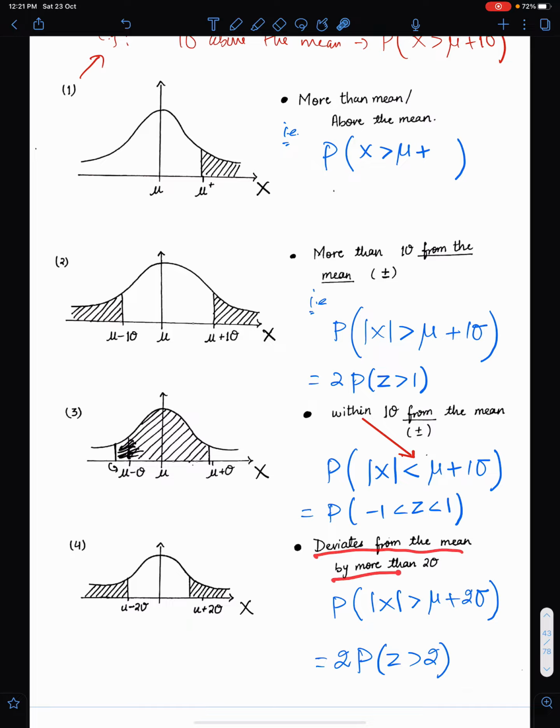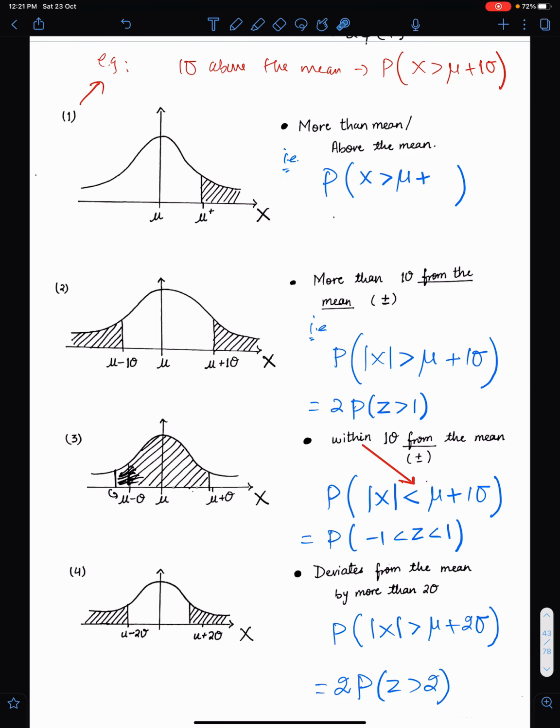Deviates from the mean by more than 2 standard deviations. This is similar to the previous statement. Deviates means modulus. More than means greater sign, and deviates from the mean means modulus x minus mu. Whenever you find from the mean, always use modulus. If they say within, then put lesser sign. If they say more than, greater sign. And the simplified form is this, 2 probability z greater than 2.